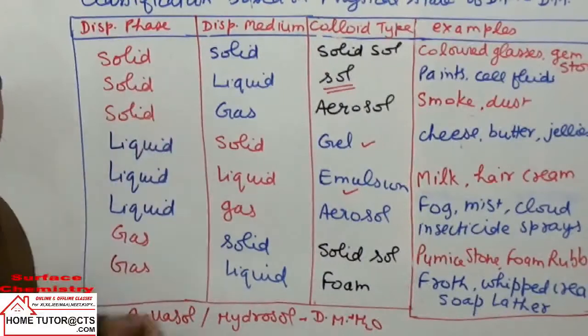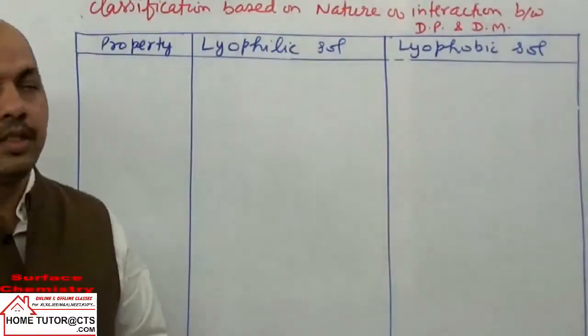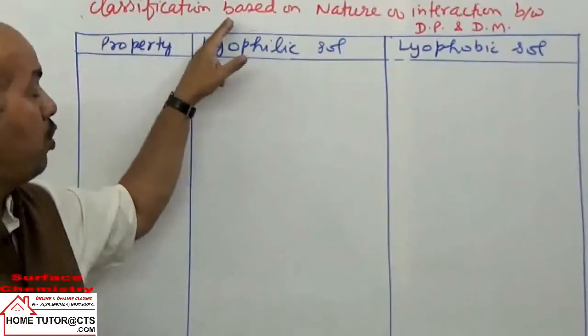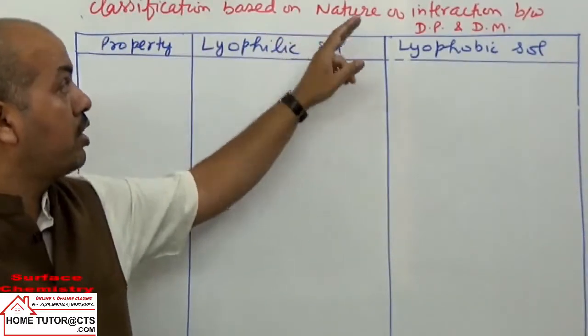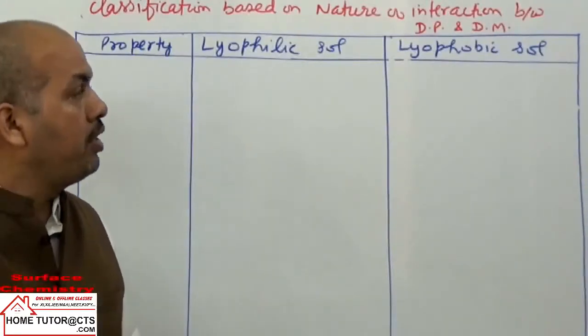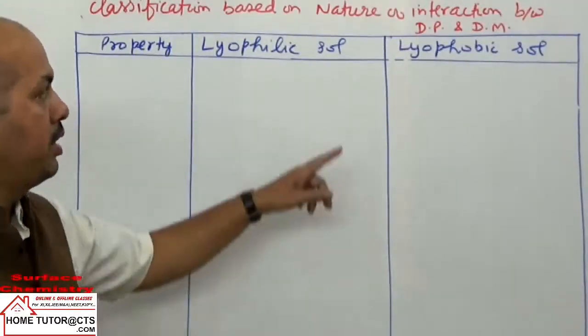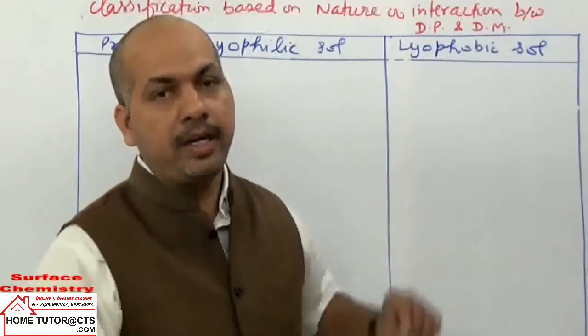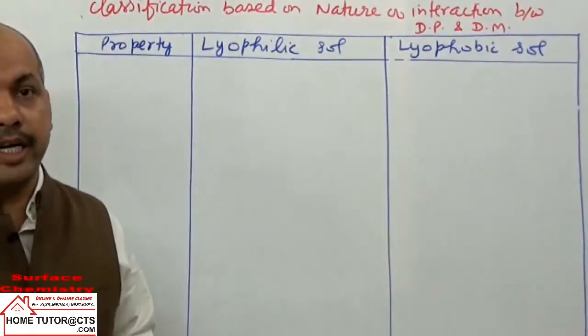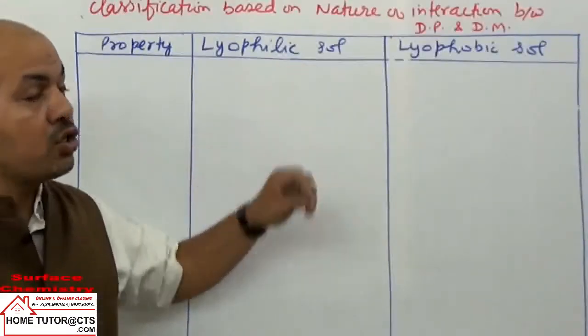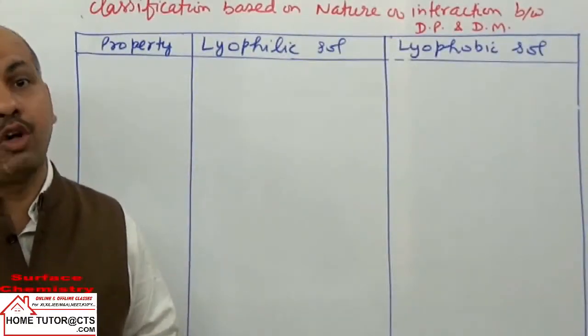So next is the classification of colloids, in fact for sols only, based on the nature of interaction between the dispersed phase particles and the dispersion medium particles. Based on interactions we can take sols in two categories. One is called lyophilic sols and the other lyophobic sols.